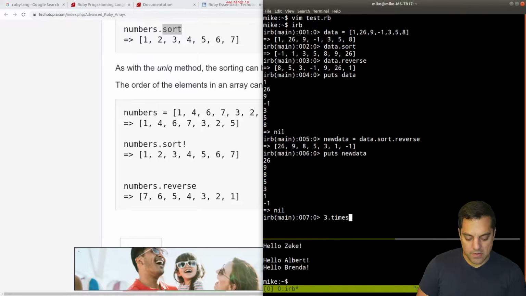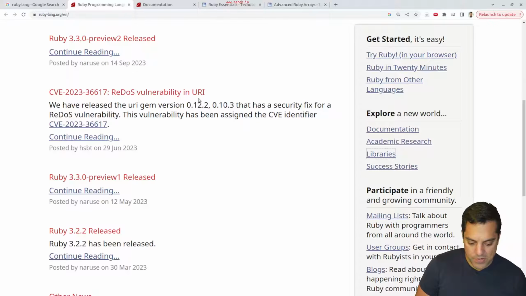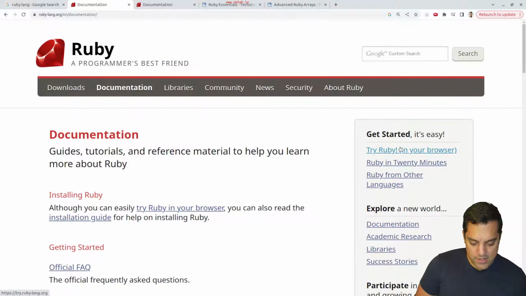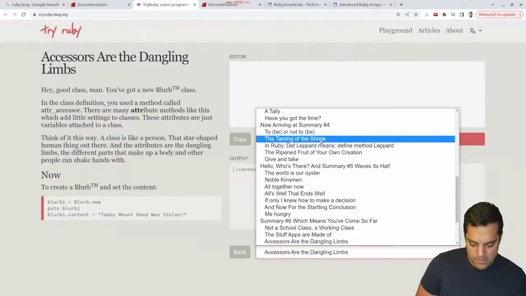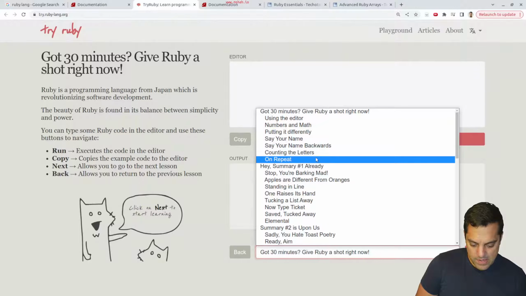And what was the thing we learned? 3 times puts new data. Can I do something like that? Okay, let me 3 times. What is it? We saw a little example here. Let's see, documentation, try Ruby in our browser. Oh, it ran away here. Run. Let's see, let's go to here. Editor.